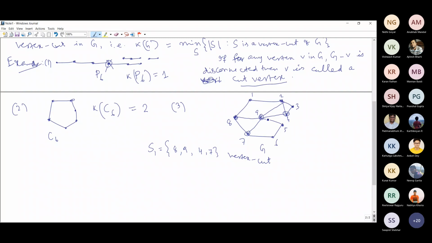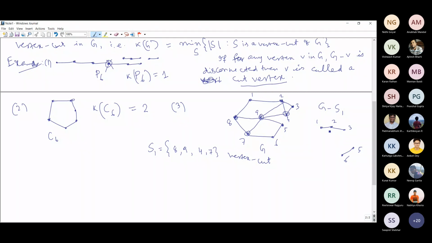If you remove these vertices, G minus S1 is left with this part, 1, 2, 3, and on the other side this edge only, 5 and 6. So G minus S1 is disconnected with two components.